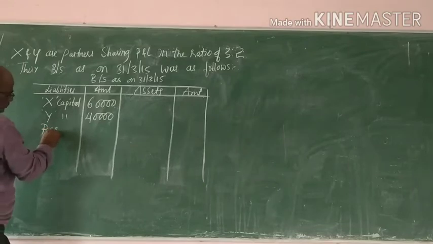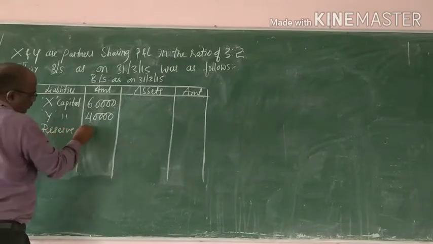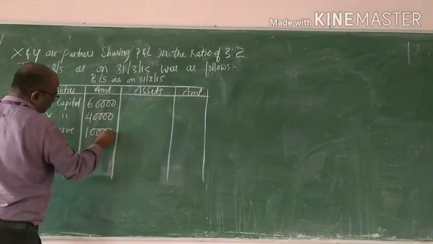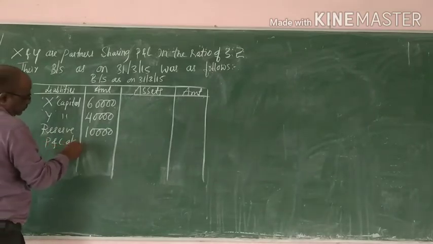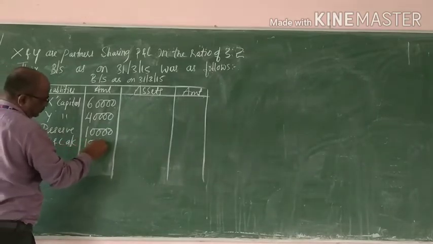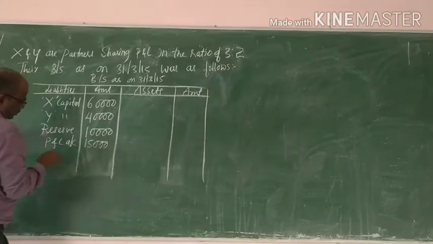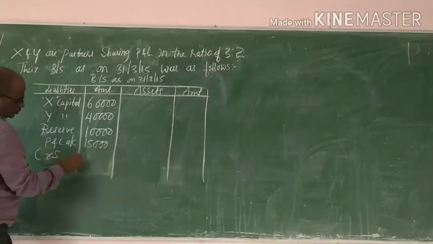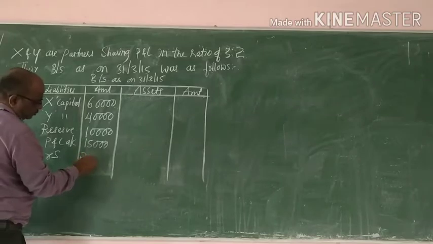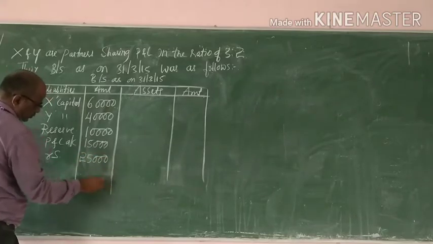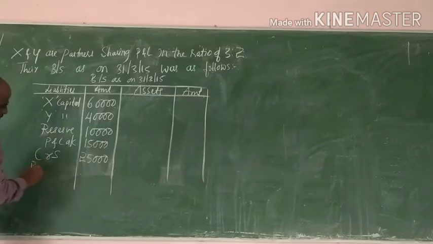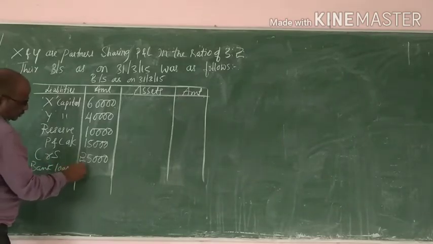Reserve 10,000. P&L account 15,000. Creditors 25,000. Bank loan 25,000.